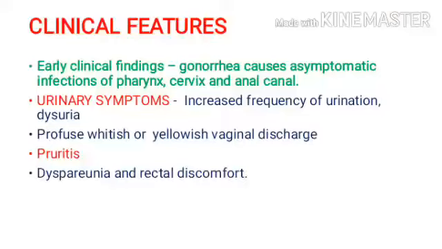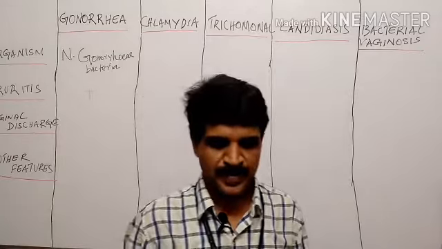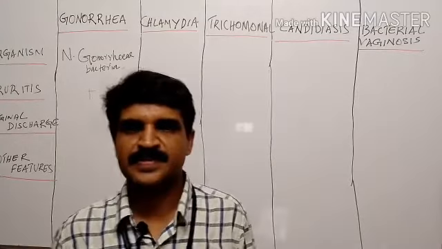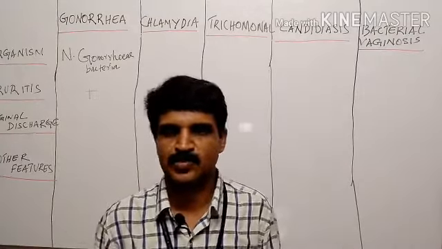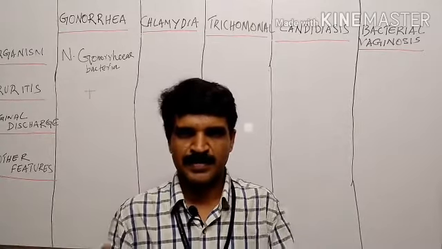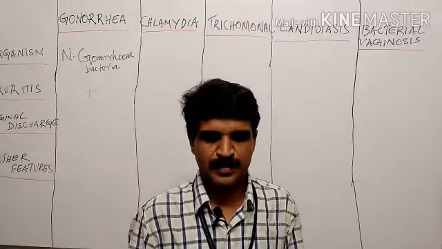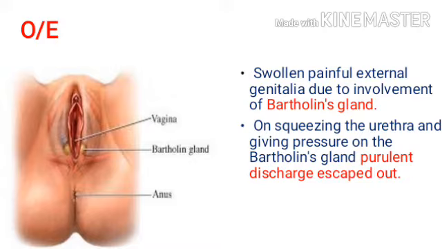Dyspareunia, painful intercourse, is also the common feature of all the pathological infections of the vagina. Then we have seen that it affects the Bartholin gland directly, not the epithelial mucosa. So there is a swollen, painful external genitalia due to the involvement of the Bartholin gland, due to the painful swelling of the Bartholin gland.